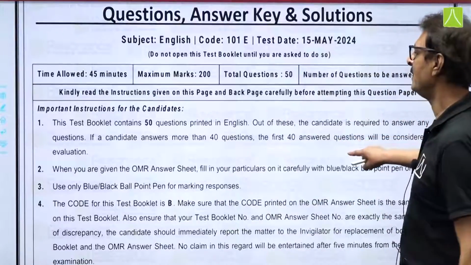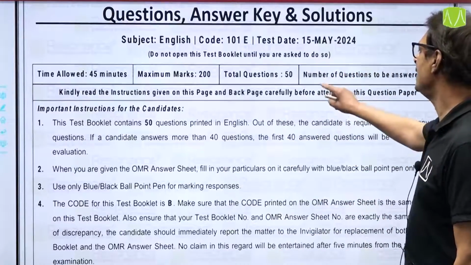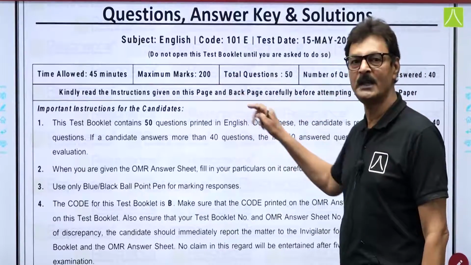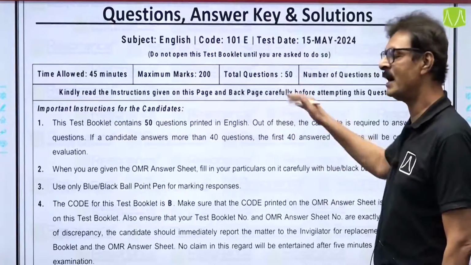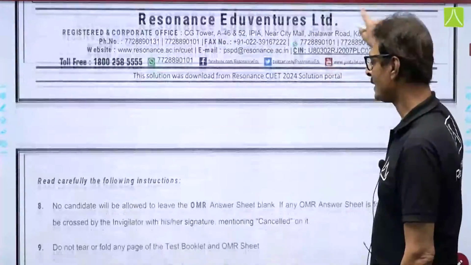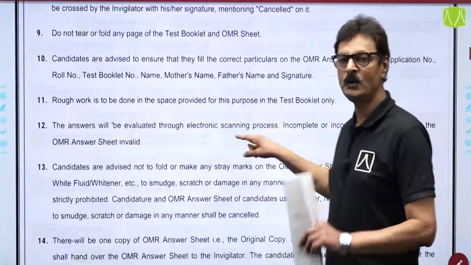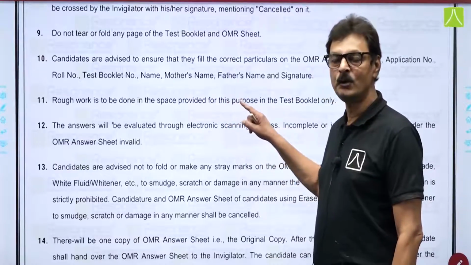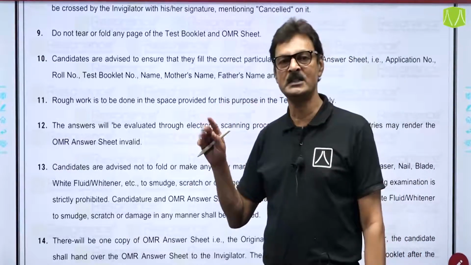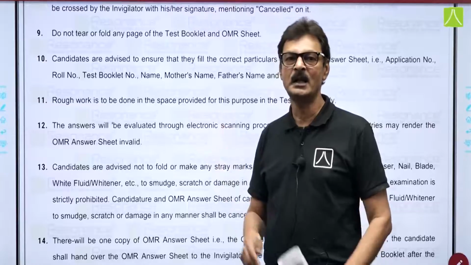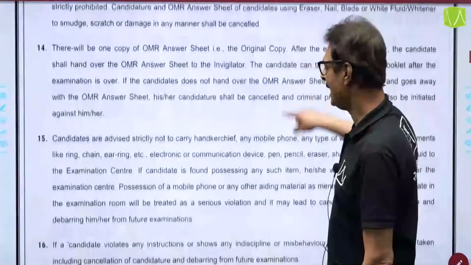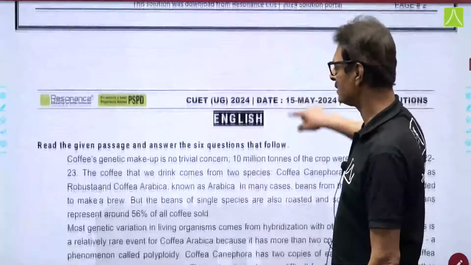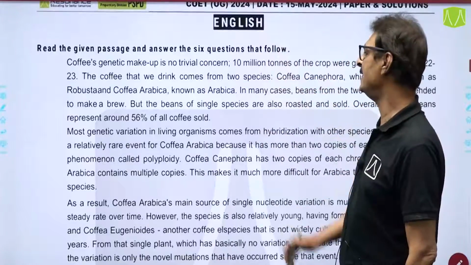The instructions were that 45 minutes was the duration, and out of these 50 the student had to attempt 40 questions. Maximum marks is 200. चलते हैं, and out of these questions 24 questions जो पूछे गए थे reading comprehension, 4 passages were given with 6 questions each, and in code B the पहला question was related to unseen passage.